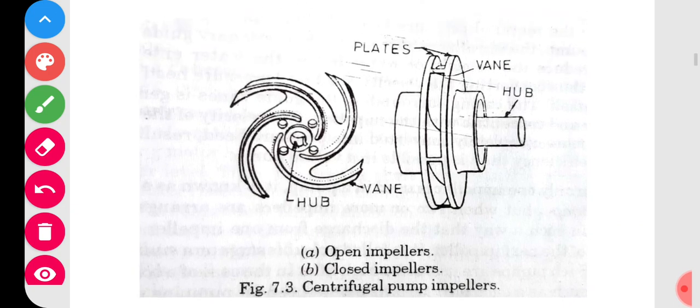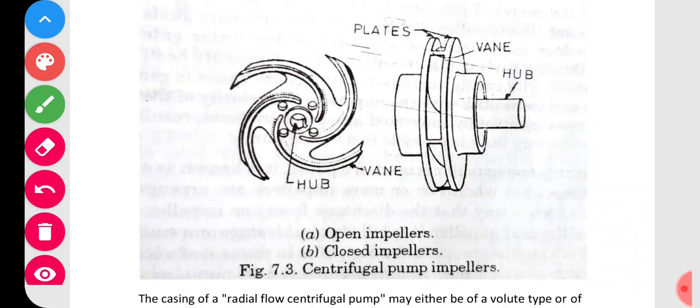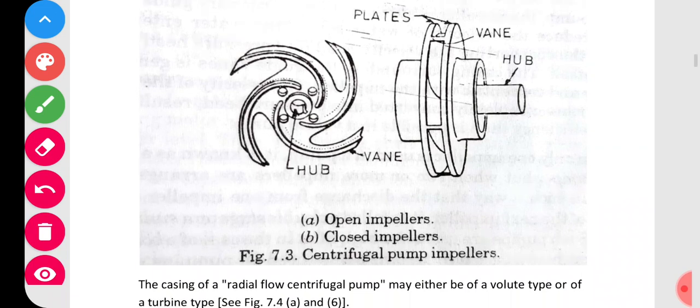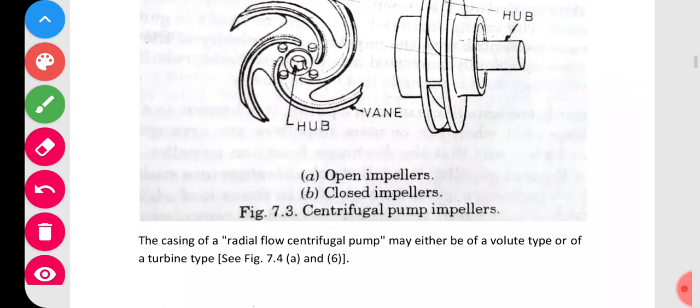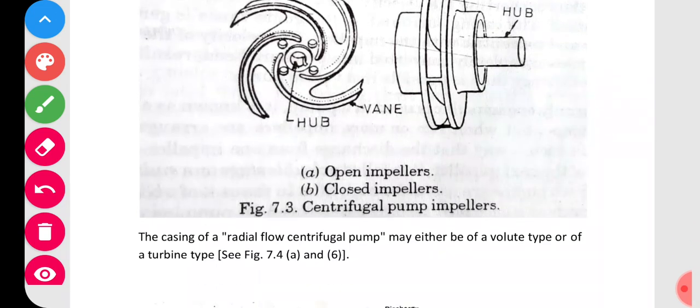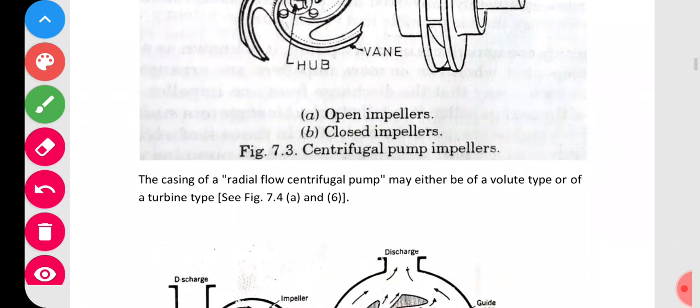We are not actually expected to draw any figure or give any explanation related to the inner construction of the pumps. Only for your understanding purpose I am showing this. It is not much important, as we are giving importance only to the types of pumps. What are the types of pumps and which type of pumps are most commonly used in the water supply system? Those things we have to study. So here I am actually highlighting them.